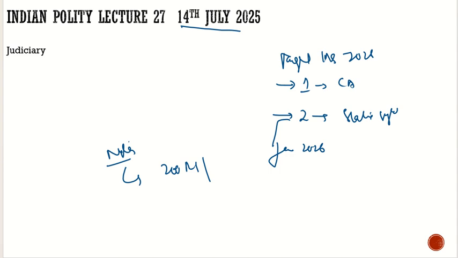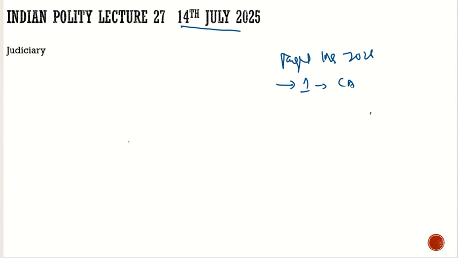Now, without any delay, let's start our discussion from the topic which we have to discuss today. As you can see here, the topic is Indian judiciary. So let us see what is Indian judiciary, how it is important, what are the functions, what are the offices under Indian judiciary, what does the constitution say, and what are extra constitutional offices which deal with the judiciary. Let's try to discuss them.